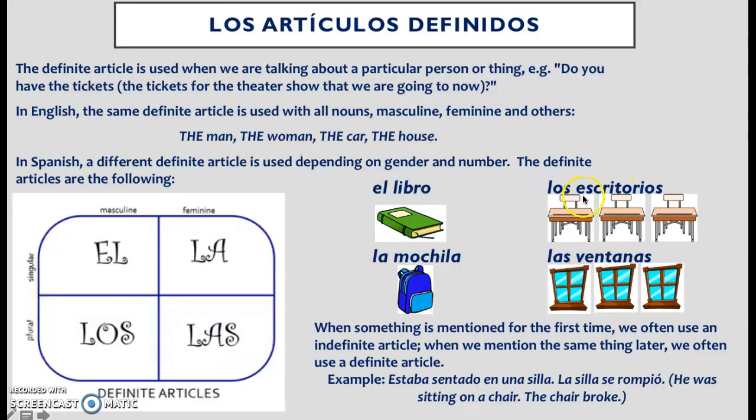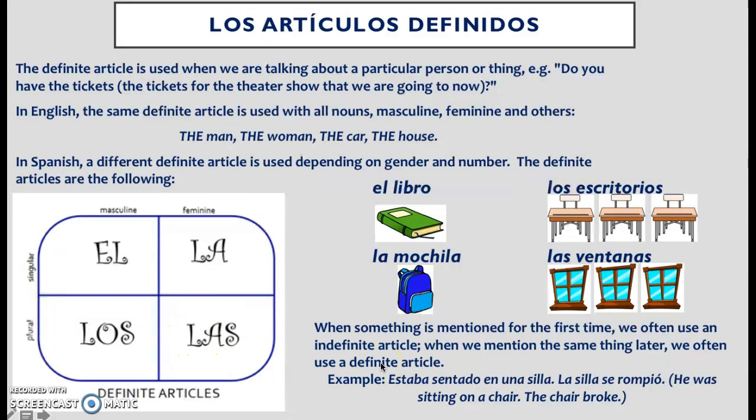Okay. Here we have escritorios, desks. Now, there's an O on here, so we're going to go back to our masculine column. And there is an S, so we're going to go down here. Los escritorios, the desks. Let's look at mochila. Mochila means backpack. It's one of your new vocab words. Now it ends in an A, and there's no S, so it's feminine, and it's not plural. So it's la mochila. Whereas ventanas, windows, it has an AS. So it's feminine. Here's your feminine column, and plural, las ventanas.